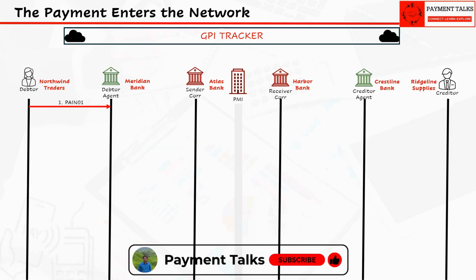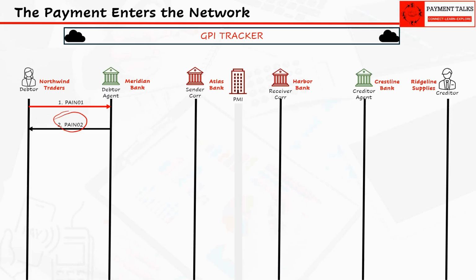Now, say Meridian accepts the instruction instead. It acknowledges the payment and sends the pain.002. It processes and sends pacs.008 to Atlas Bank, the actual interbank payment. And almost in the same breath, it notifies Northwind that the account has been debited using the camt.054 or any other retail mode of SMS, email, or push notification.